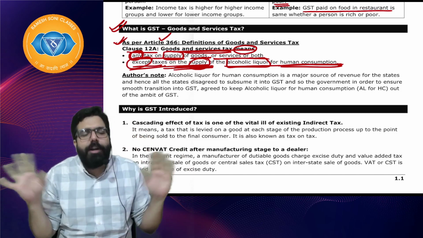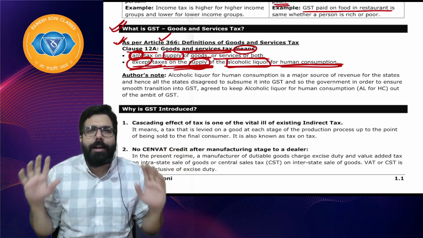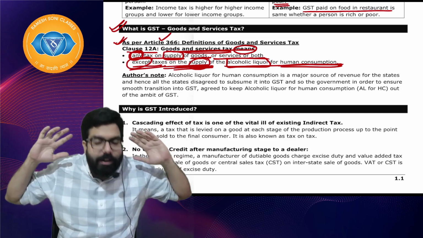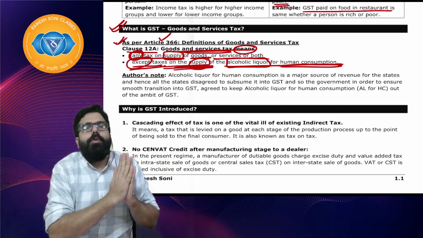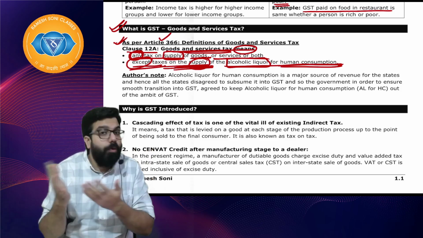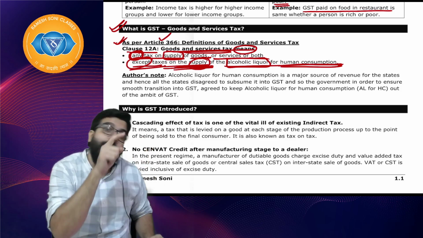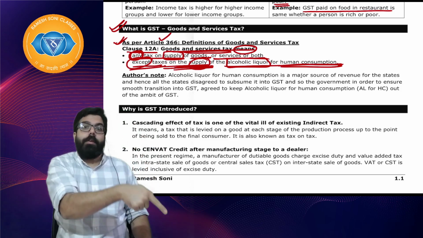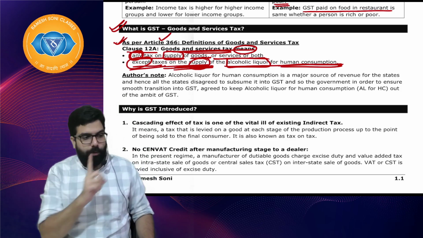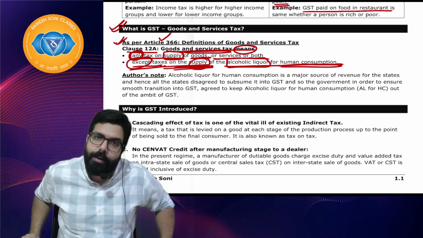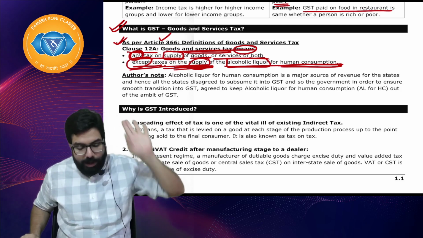So the states told us they don't want GST to come on their alcoholic liquor. On alcoholic liquor, we'll charge state excise duty and sales tax when we are selling those goods. So Baba, we don't want GST. They told the government that if you don't agree to them, they will not let GST come in. So the government told okay, we agree. Then they told, please write in the constitution, Mother Act only, that we will never charge tax on alcohol, that you will always stay away from alcohol. Right everyone? So the government went ahead and wrote it in the constitution only, except alcoholic liquor.